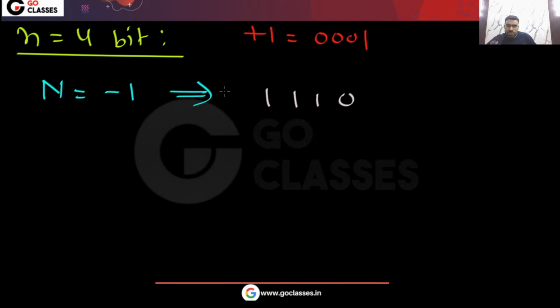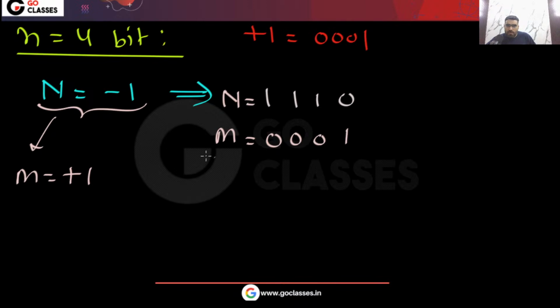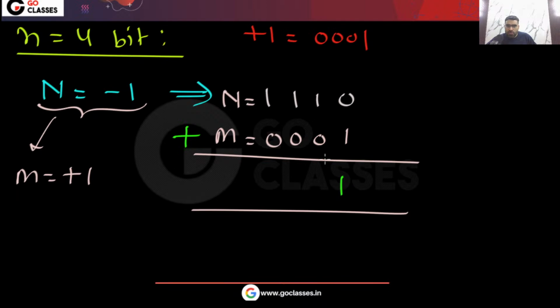Now this is your n. What will be m? If n is -1, then m will be +1, so that is 0 0 0 1. If you add both of them, then what will happen? Is there any mistake here?